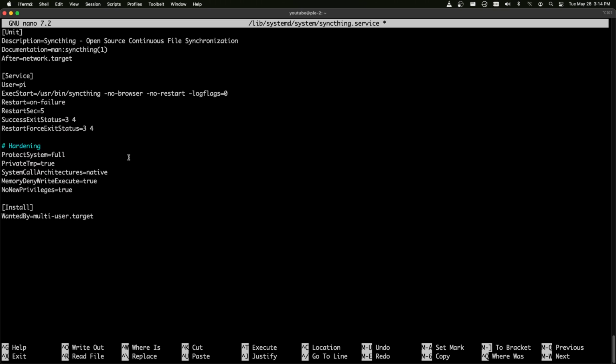Now, a very important part of this file that you have to change for your own use case is whichever user you would like Syncthing to run as. In my case, the user I'm going to use is called YouTube, but make sure you change that to be whatever your user is.